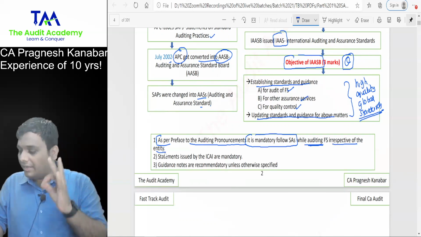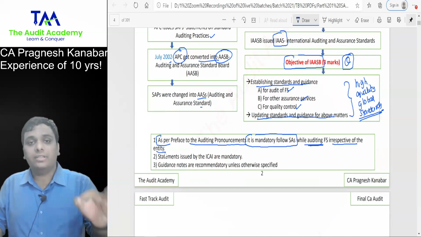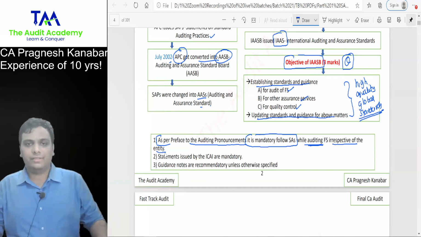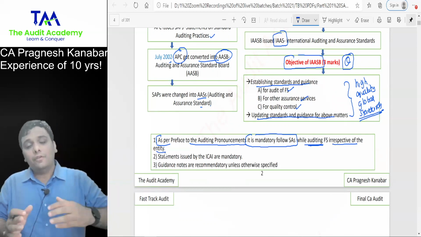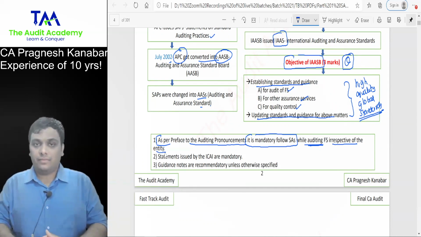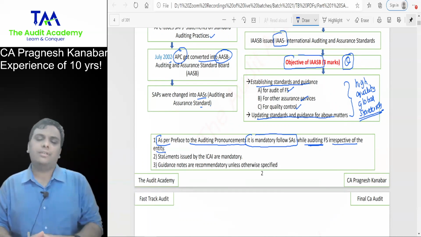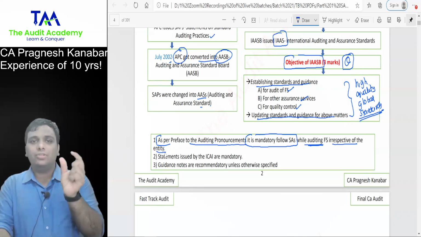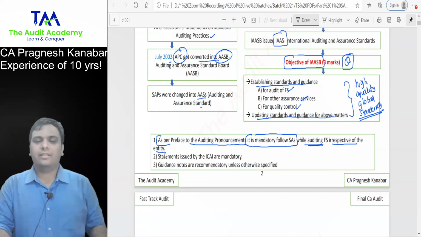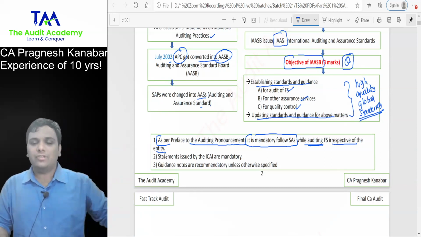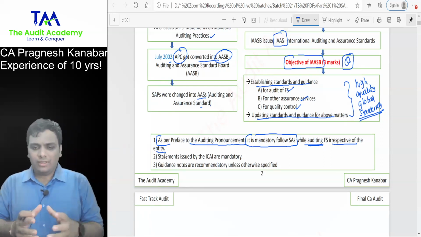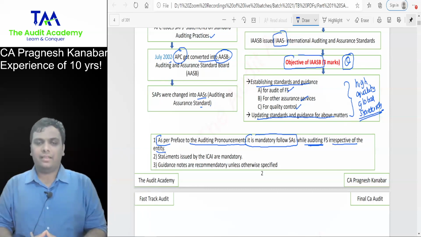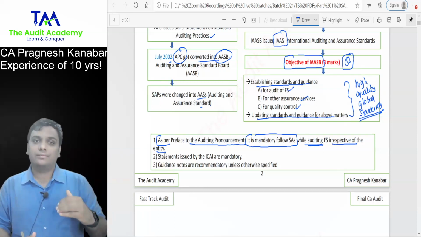So no matter whichever entity you are auditing, you must compulsorily follow SAs when you are conducting audit of financial statements. Then, if you go to the ICAI website, and let me tell you, what you're going to read now is an MCQ question. Sometimes you see that they have issued statements on XYZ matter. Sometimes you see that they have issued guidance notes on XYZ matter. So these statements and guidance notes issued by the ICAI, are they mandatory or not?